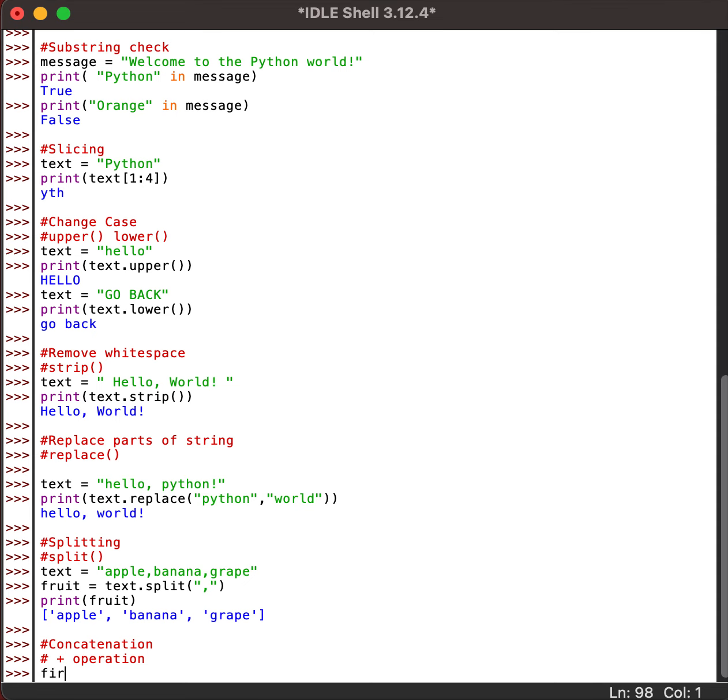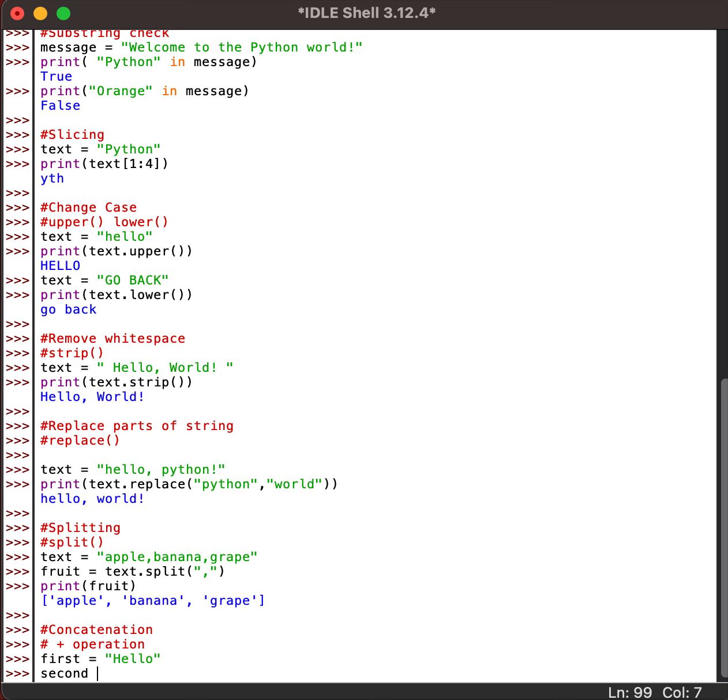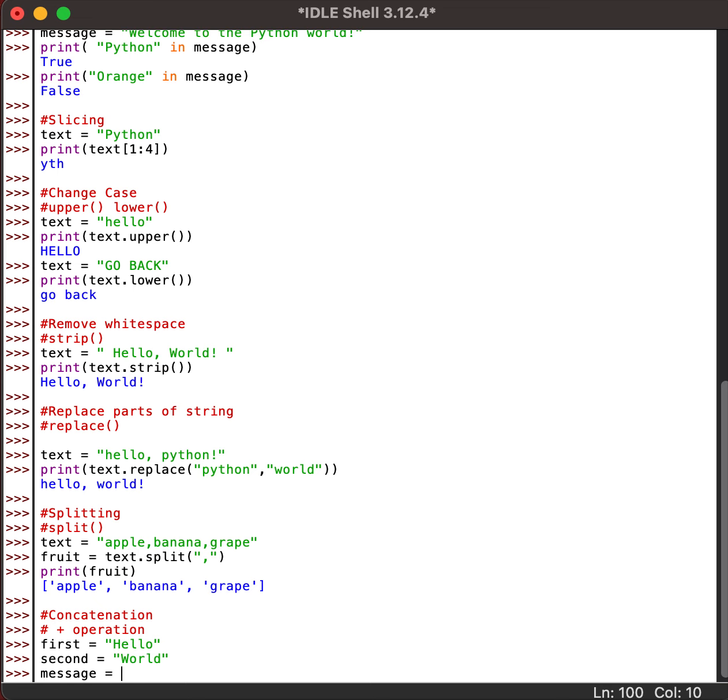Say I have a variable called hello and a second variable called world, and I am trying to create a new variable called message where I want to add both first and second. How can I do it? I will first use a plus and give some space, and concatenate using plus. We can use it even without a space, which I will show you after this.